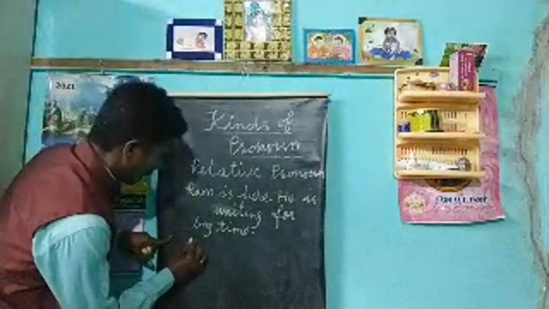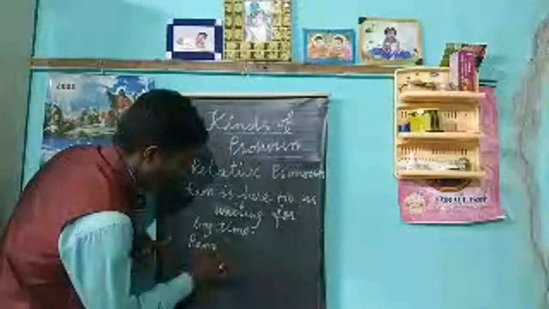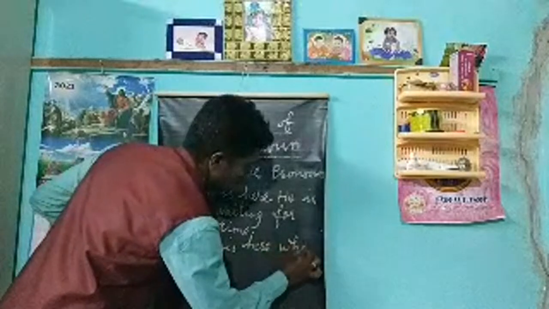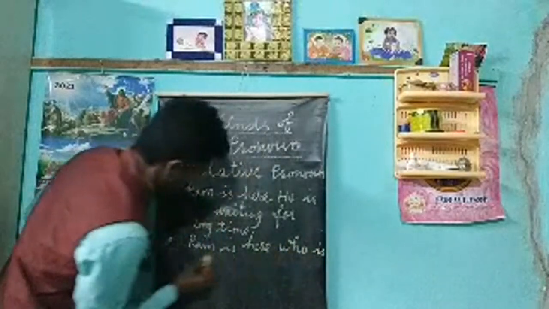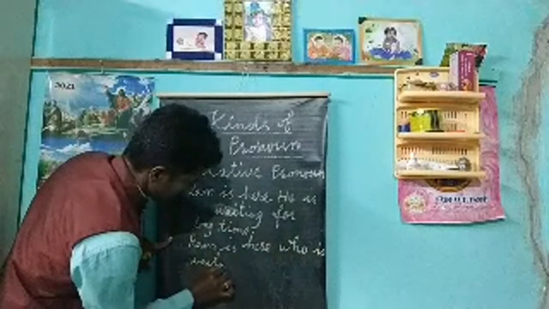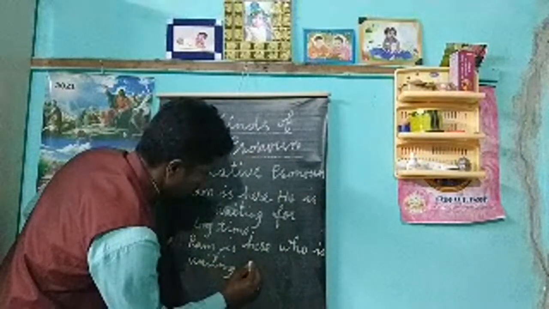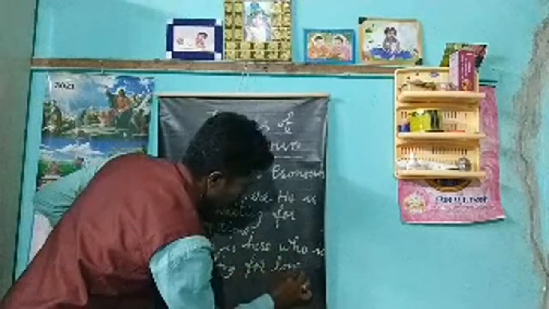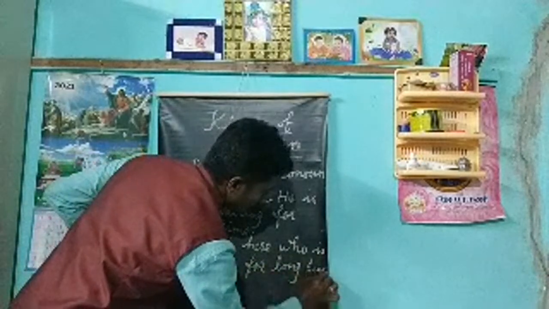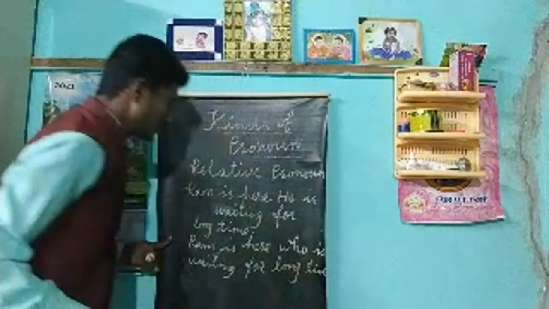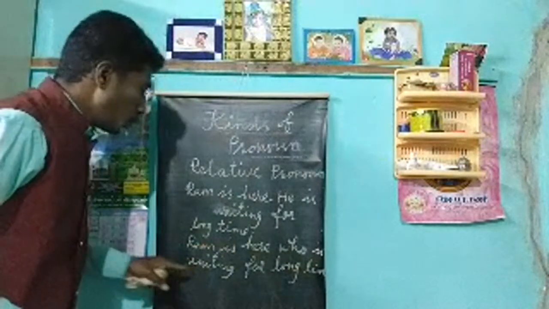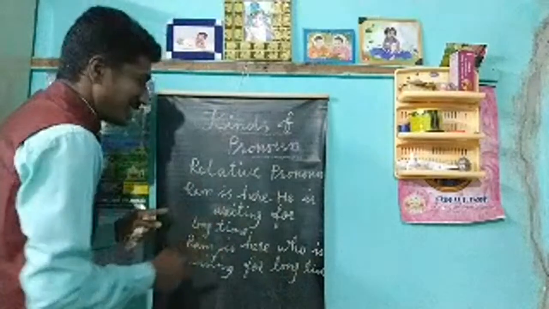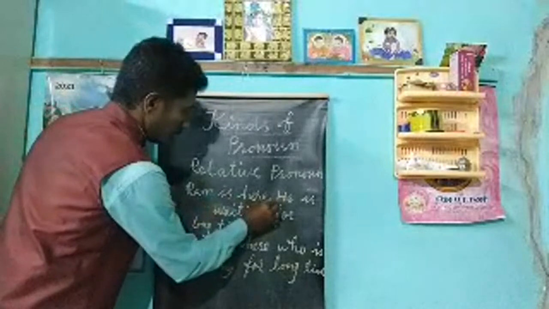So I write here: Ram is here. Who is waiting for a long time? These are the two sentences you see here.